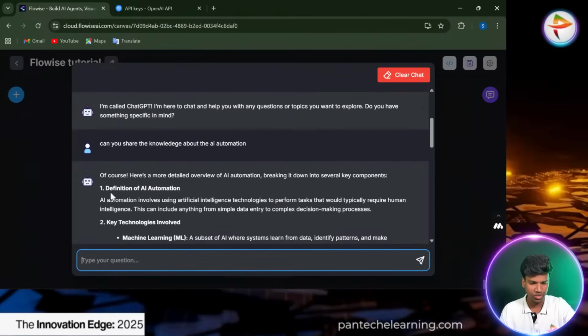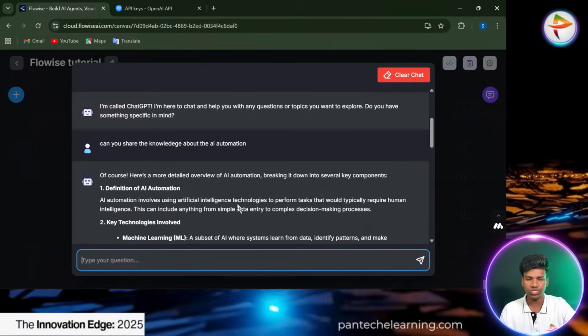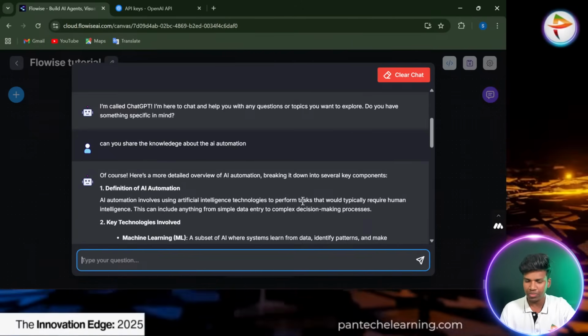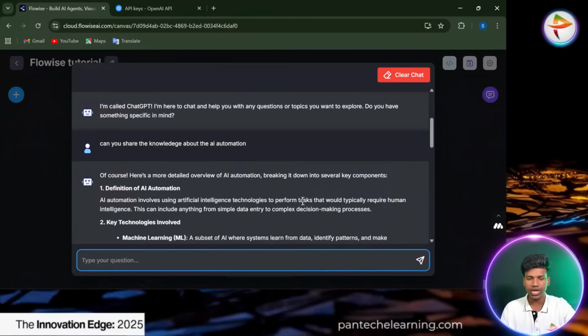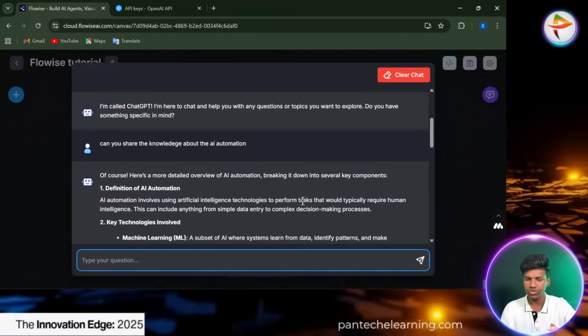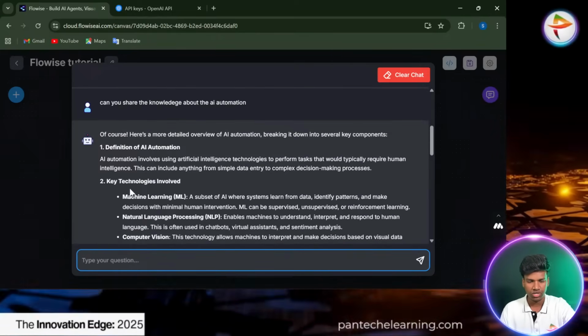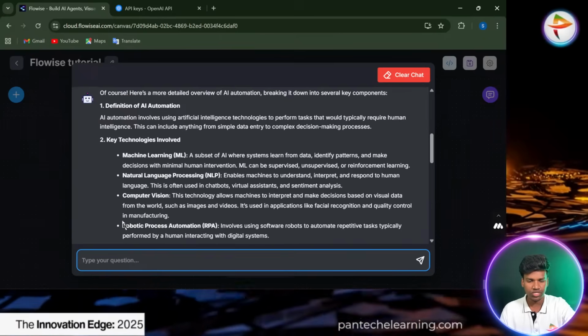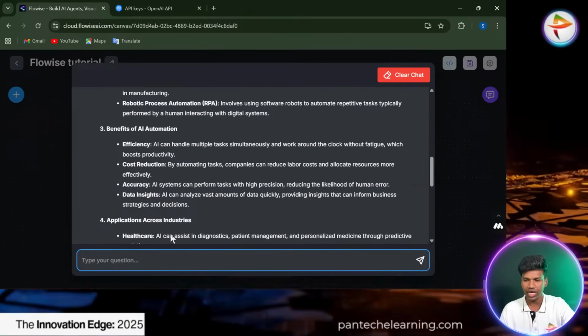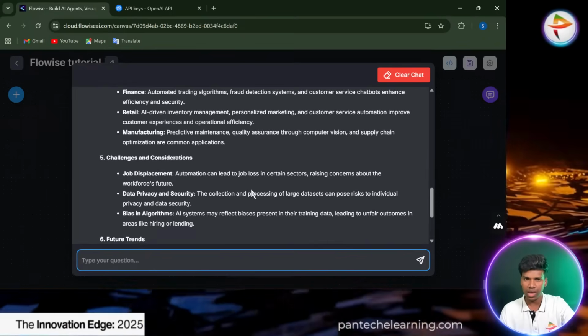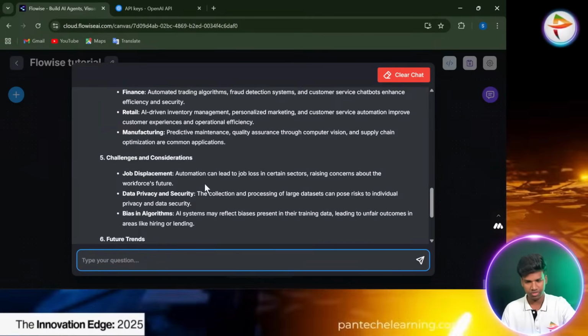You can see here, the definition of AI automation involves using artificial intelligence technology to perform tasks that would typically require human intelligence. This can include anything from simple data entry to complex decision making processes. Start with machine learning, NLP, computer vision, robotic process automation, efficiency, cost reduction, accuracy, data insights, everything they follow. Same like ChatGPT, it's also working here.